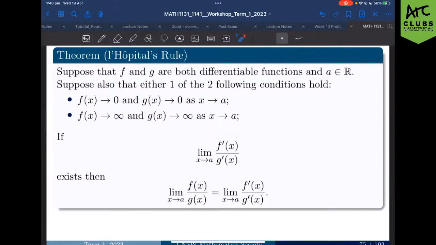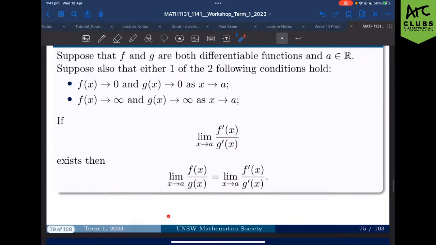The second thing is that one of these conditions must hold true. When you take the limit to a number, whether that's 0 or something else, they have to either both approach 0 or both approach infinity. Not one approaching 0 and the other infinity, or the other way around. Both must approach the same, okay? And then we can use this idea.